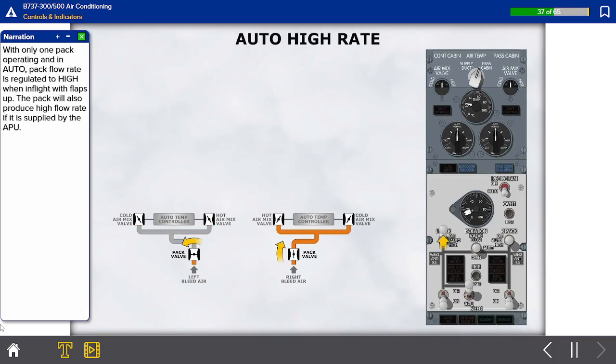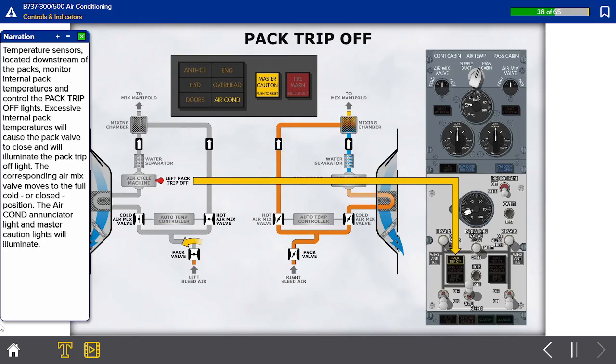With only one pack operating and in auto, pack flow rate is regulated to high when in flight with flaps up. The pack will also produce high flow rate if it is supplied by the APU. Temperature sensors located downstream of the packs monitor internal pack temperatures and control the pack trip-off lights.